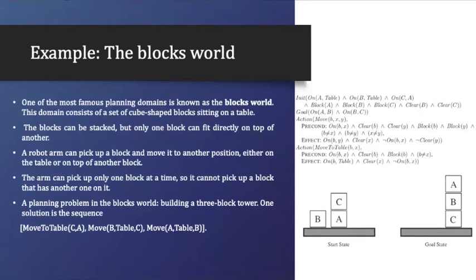Now let's see another type of example here that is called the blocks world. In this particular example, we have the initial state or the start state, and we have the final state, which is called the goal state. Okay. Let's try to understand first what is the theory that is given.